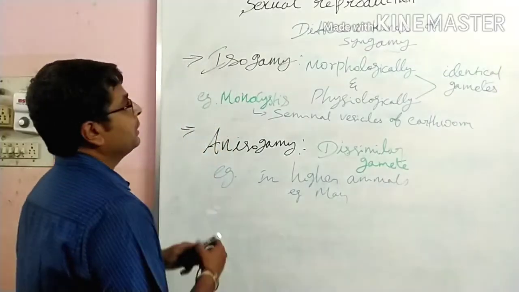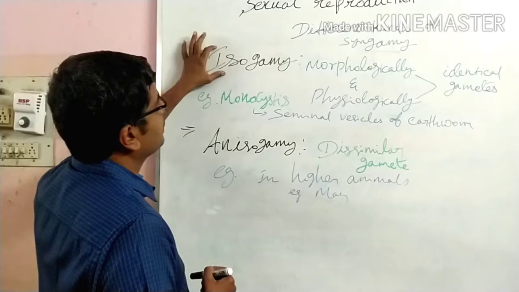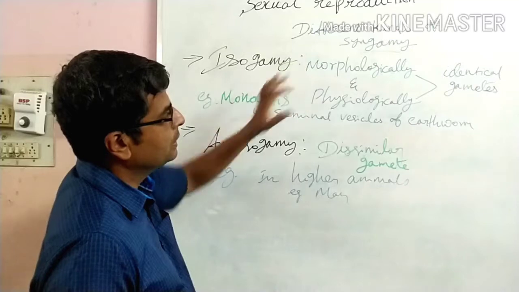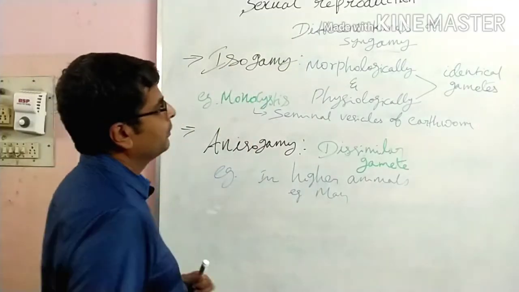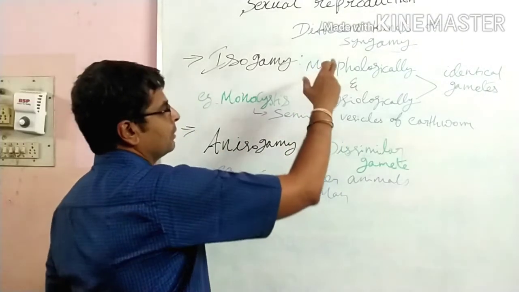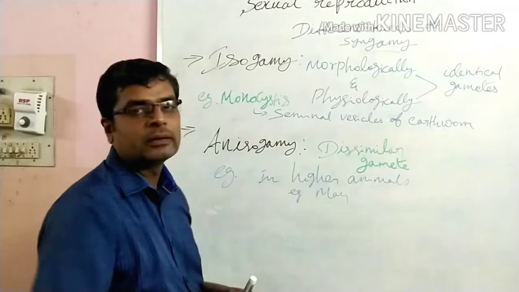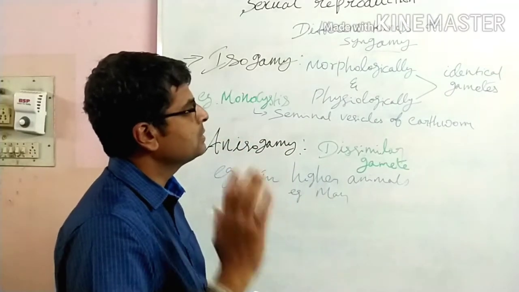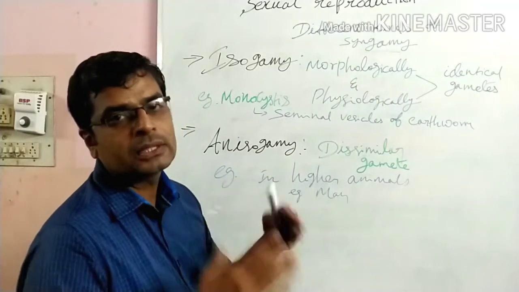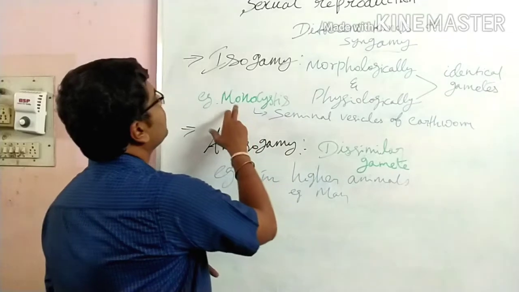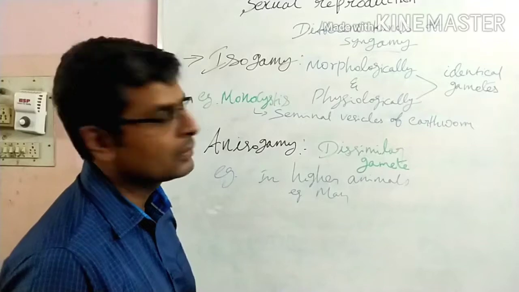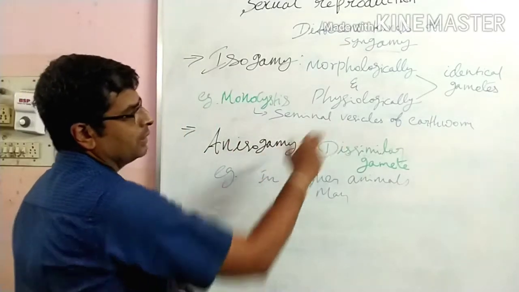Isogamy. Iso means similar. Gamy means gamete. The gametes are morphologically and physiologically similar. Morphologically means appearance; the gametes look similar, and physiologically their function is also similar. Such gametes are called identical gametes, and these gametes undergo fusion. For example, Monocystis, which is a parasite in the seminal vesicles of the earthworm.